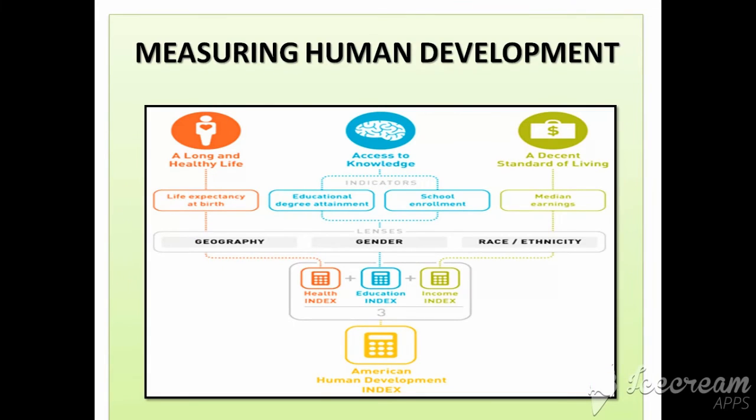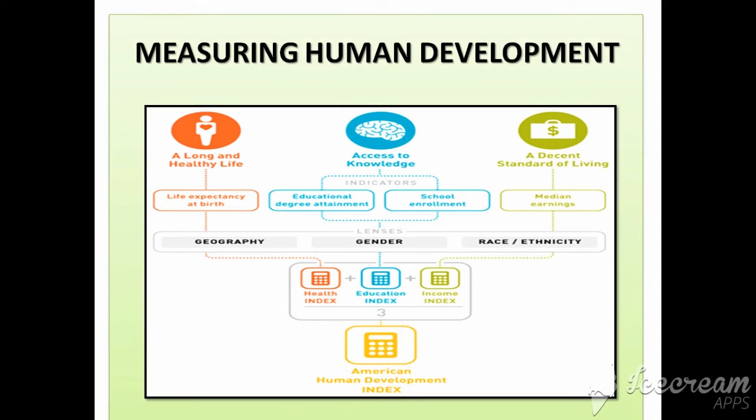Now next we have measuring human development. Human development is actually measured in terms of US dollars, like access to resources is measured in US dollars. So each of the dimensions, that is health, education and income, is given a weightage of 1/3, and the human development index is actually the sum total of the weights assigned to all these 3 dimensions.